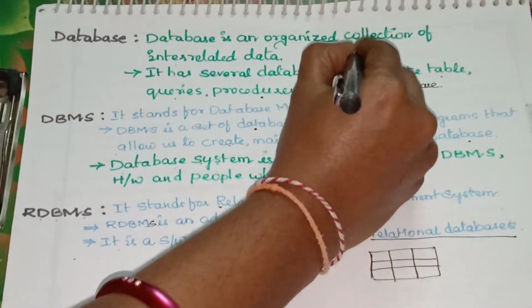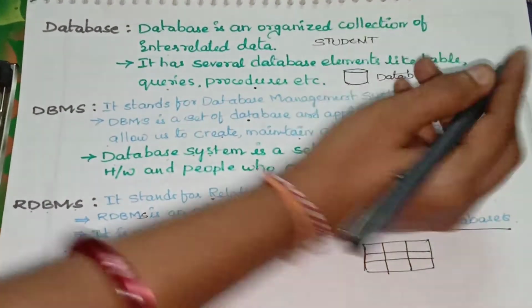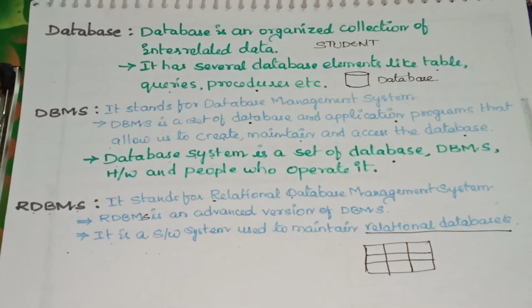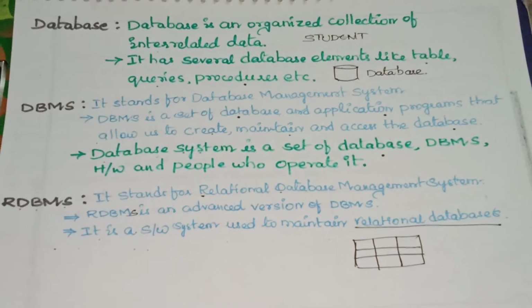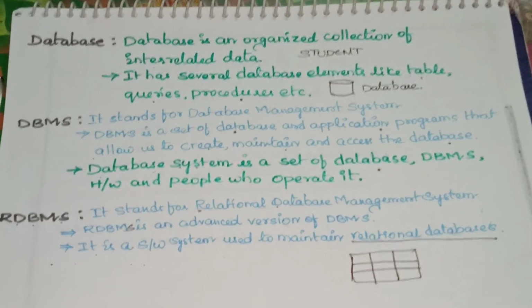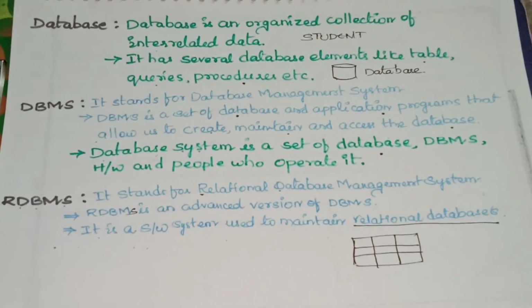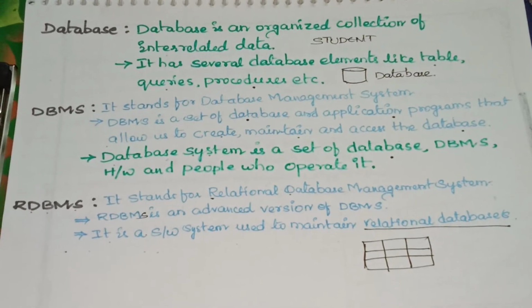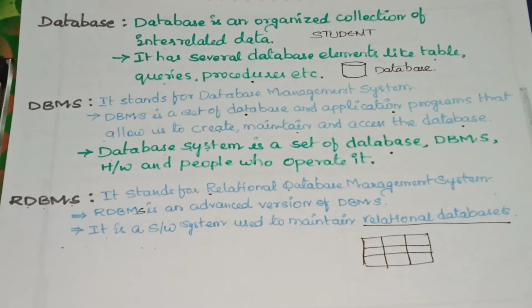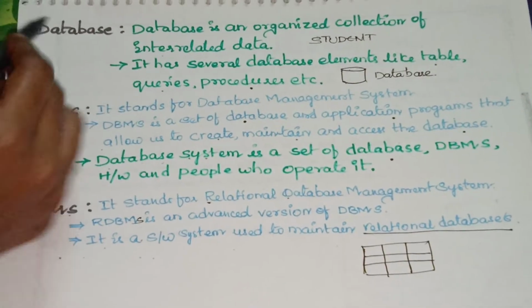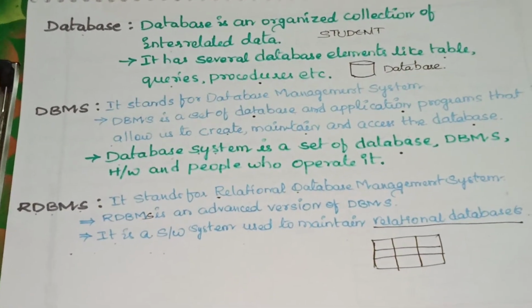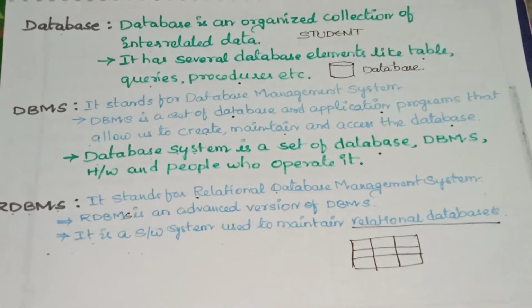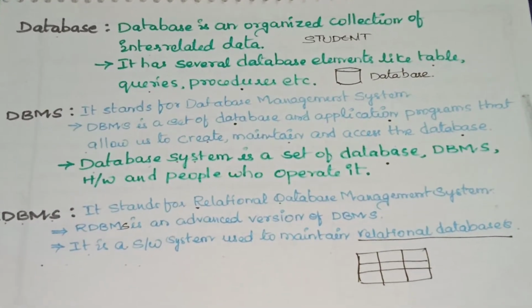If you take students, so many students will have the same properties, like every student maintains roll number, student name, father's name, date of birth, marks. These properties are common for so many students, so all this data is called interrelated data, and will be maintained in the form of a database. It has several database elements, like tables, queries, procedures, etc.